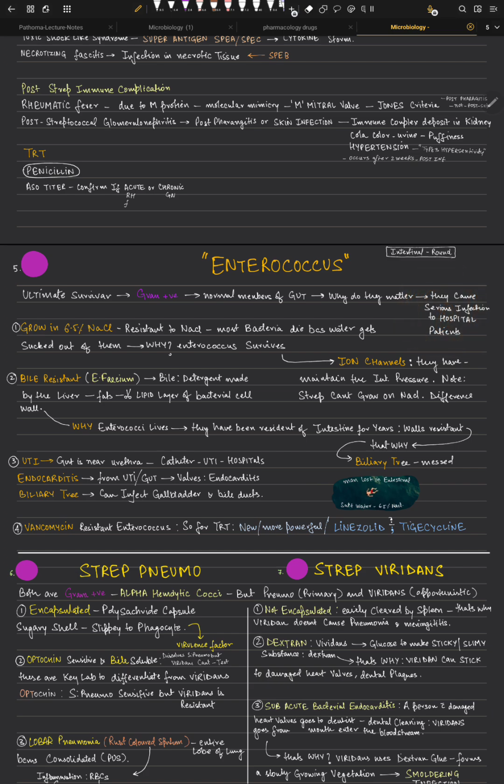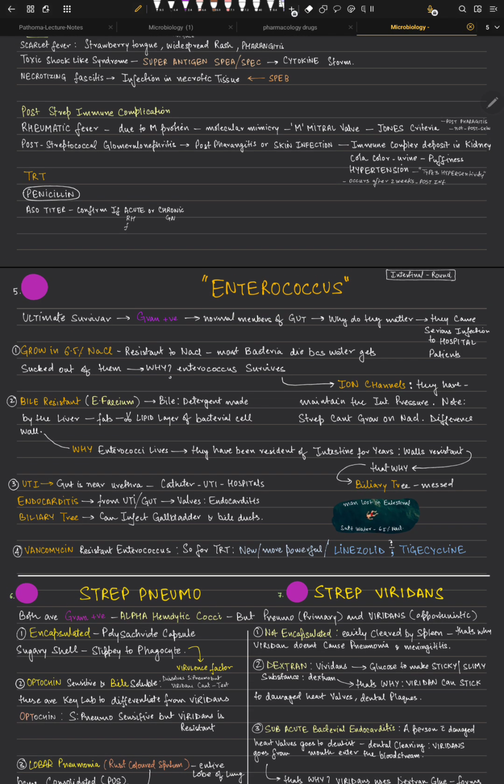First point. The second point is that they grow in 6.5% NaCl. It means they are resistant to salt, right? NaCl is the salt. Most bacteria die because water gets sucked out of them, like you are floating in this sea, and usually water follows the hyperosmolarity. So usually water gets sucked out, but not from them, because Enterococcus can survive.